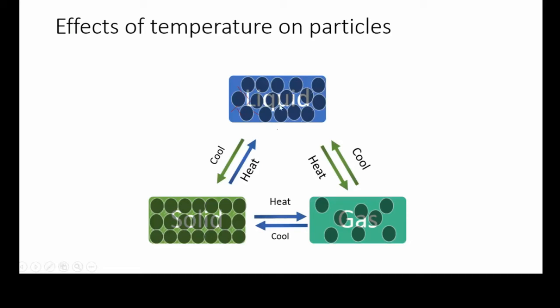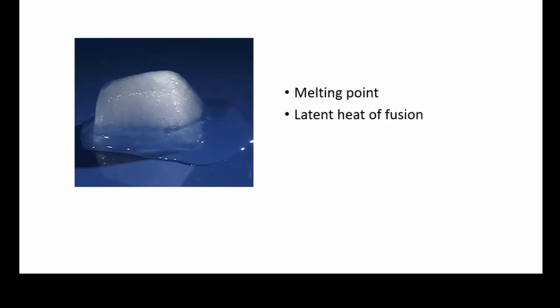The temperature at which a solid melts to become a liquid is called the melting point. The amount of heat energy required to change 1 kilogram of a solid into a liquid at atmospheric pressure at its melting point is known as the latent heat of fusion. Because of this latent heat of fusion, the particles in water at 0 degrees centigrade have more energy as compared to the same particles of ice at 0 degrees temperature.